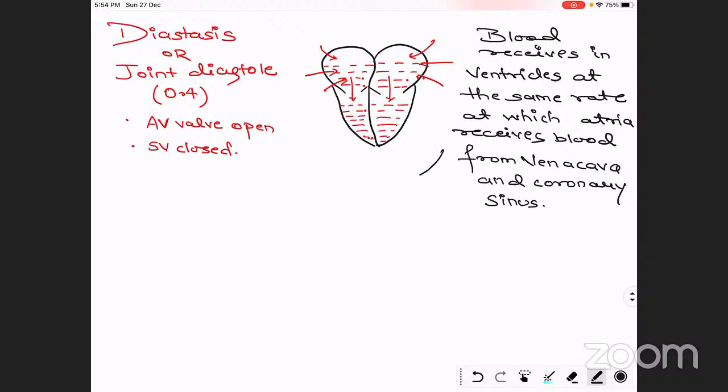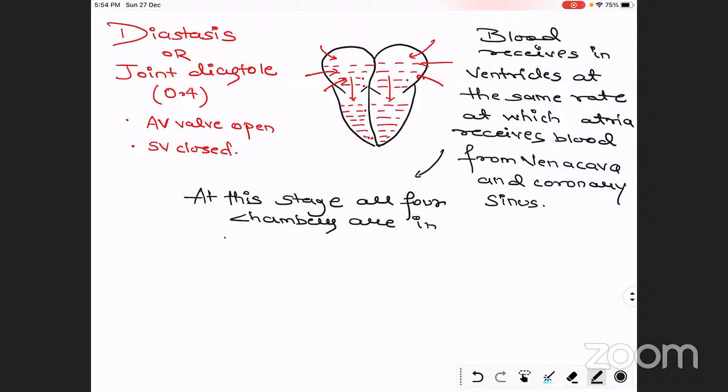So at this stage, all four chambers are in a relaxed condition and experiencing equal pressure.